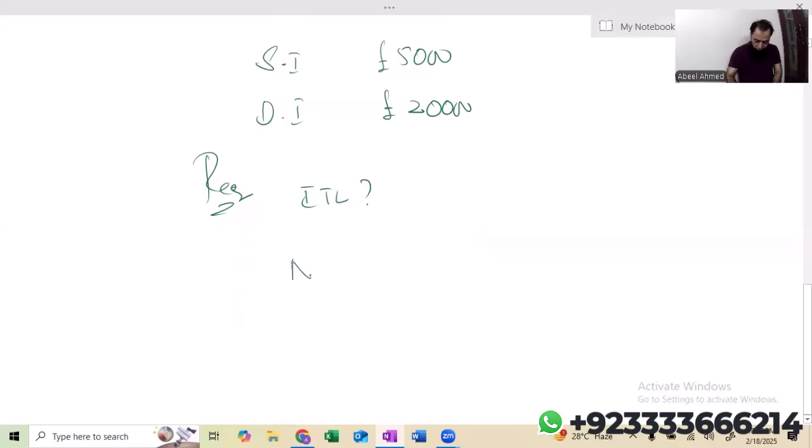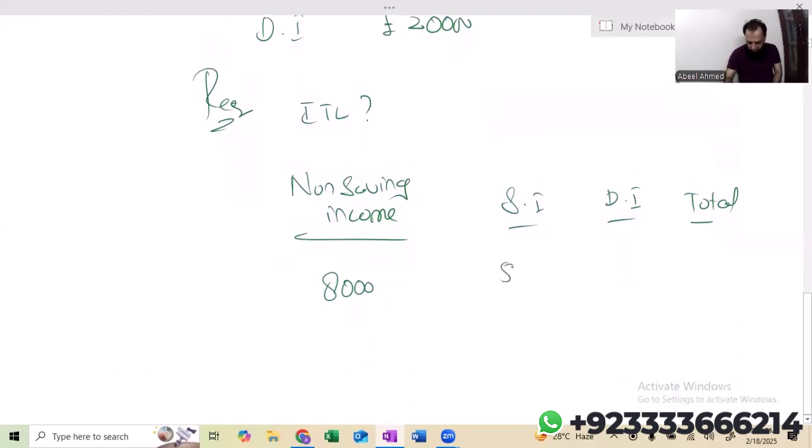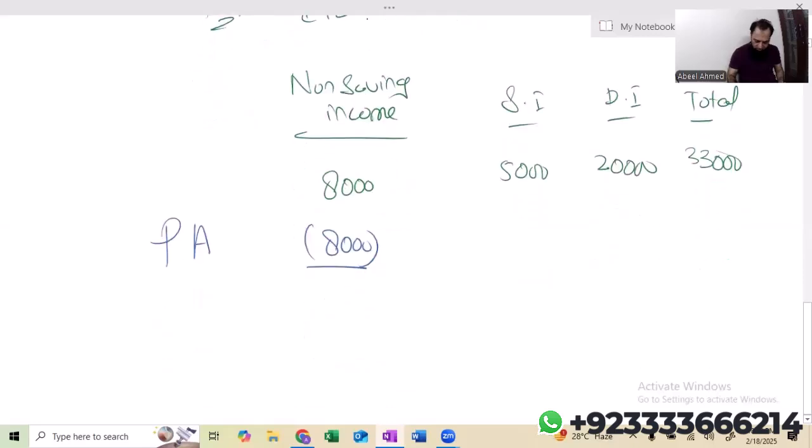Okay, let me make 4 columns: non-saving income, saving income, dividend income, and total. I'm just writing employment income is 8,000, saving income is 5,000, dividend income is 20,000. So it will be 33,000 total. Let's go for personal allowance allocation. Of course, first I'll be deducting personal allowance from the non-saving income. Now listen and listen carefully.